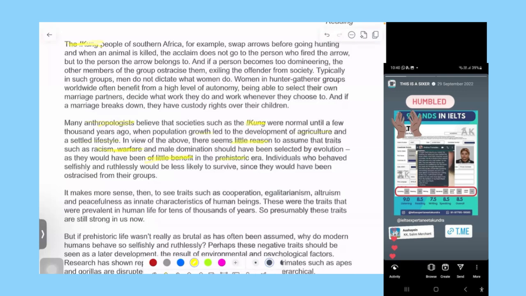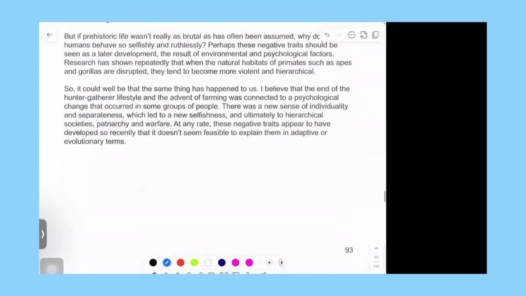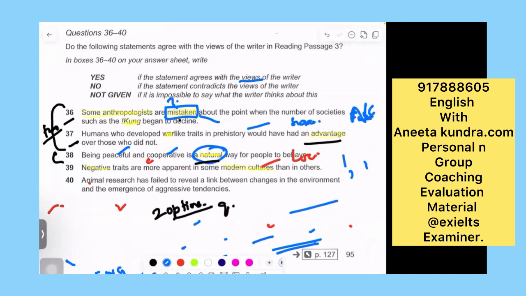Prehistoric, you remember that prehistory was in the second question. Individuals who behaved selfishly would be likely to survive. Okay, we are not concerned with this. We are concerned about these two things. Here there is little reason, prehistoric, little benefit, but where is that mistaken thing? We don't know. So let's keep it. Therefore this is going to be not given, because we have found out this war, prehistory, and advantage.